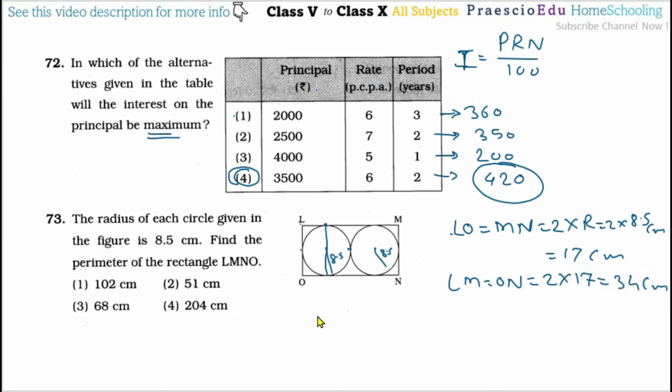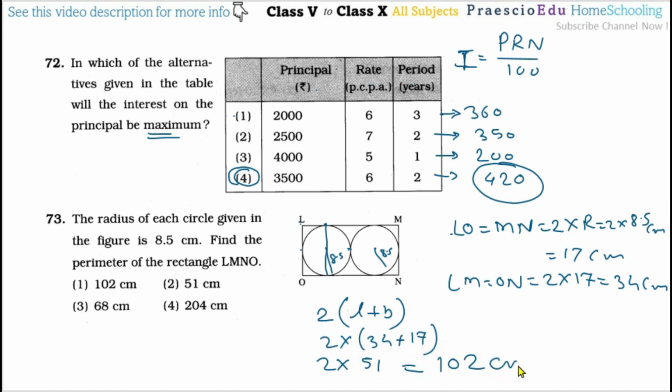Now for the perimeter, we know it is 2 multiplied by length plus breadth. Now 2 multiplied by length is 34 plus breadth is 17, so 2 multiplied by 51. Now 2 multiplied by 51 is 102 centimeter, and this is given in option number 1.